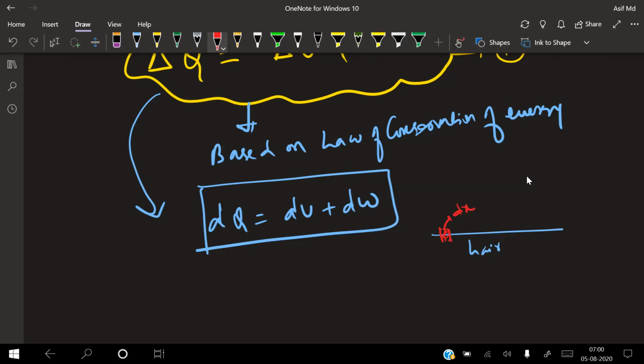Got it? This dx is not two different terms, but one single term. Like in mathematics we use plus for addition, minus for subtraction, cross for multiplication, and this for division, the same way for differentiation we use the symbol d by dx. This whole symbol you should not read as d into x.